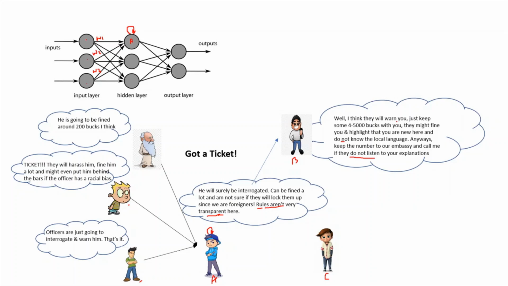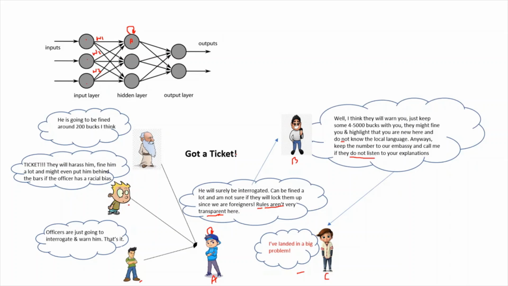gross to C. So now C takes in the information, and C already knows that B loves him, and B is trying to cheer him up and make him feel that okay, it's all right, it doesn't matter. But getting from whatever B has said, he applies. Now he adds that weight and he adds the activation function, and he says that, oh, I have landed in a big problem. Now let's stop over here. So this is the output we actually hear.